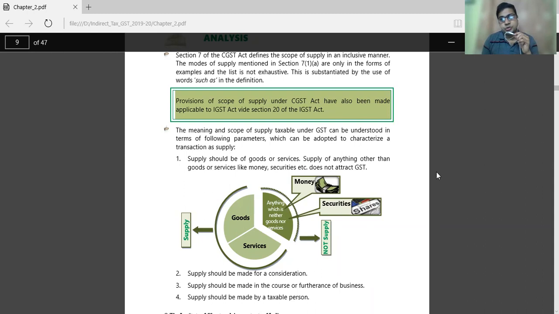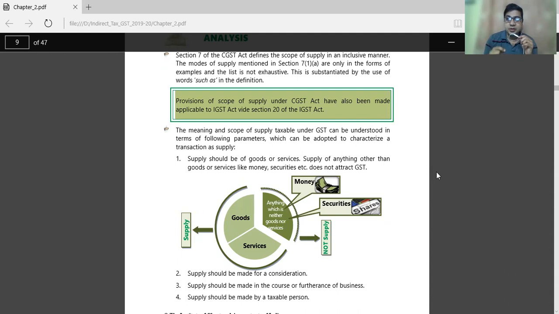Money is not a goods. Suppose I have 1000 rupees. 1000 rupees is not a goods. I have $1000. $1000 is not a goods. So any currency, Indian or foreign currency, is not considered as a goods. Therefore, it is not a goods, so it is not a supply.